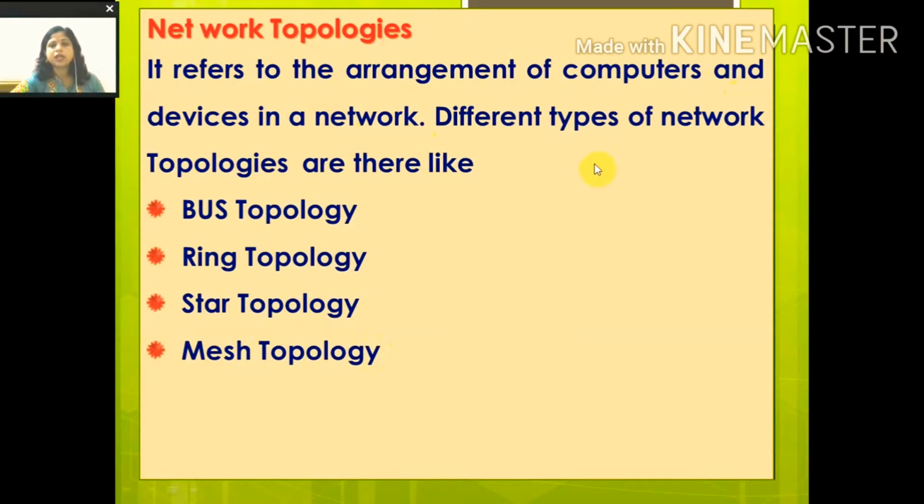network topologies. Different types of network topologies are there, like bus topology, ring topology, star topology, and mesh topology. More topologies are also there, but in your syllabus these 4 types of topologies are there, and we'll read about them one by one.